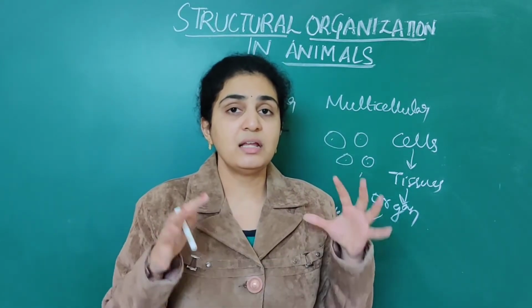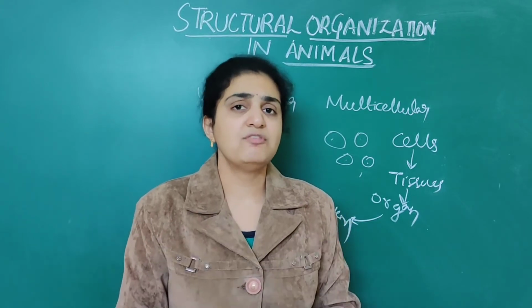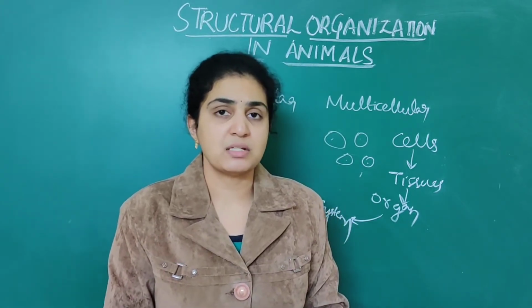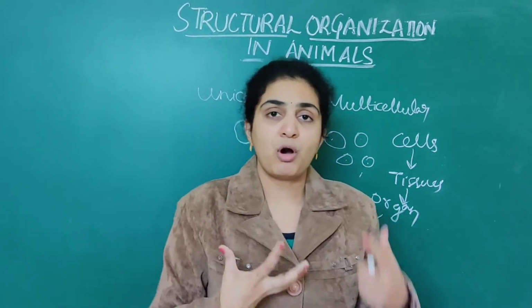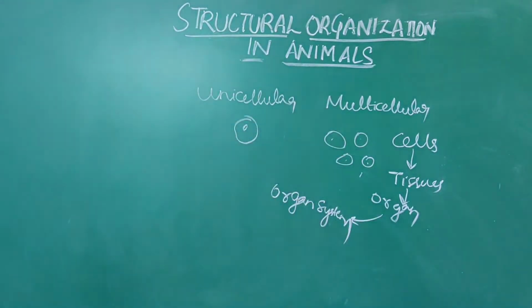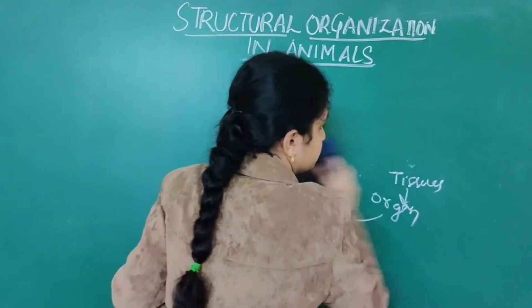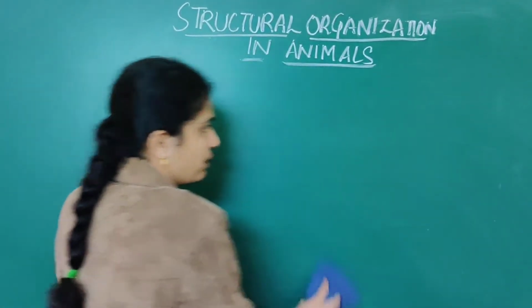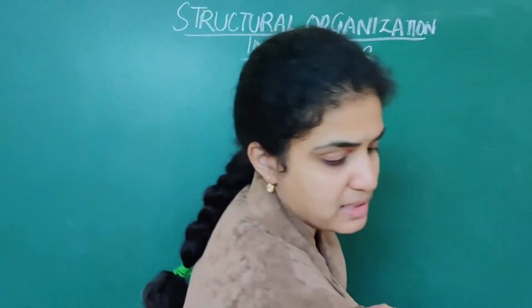Next we will deal in this chapter mostly with the tissues. What are the different types of tissues which are present? First you all note this down.